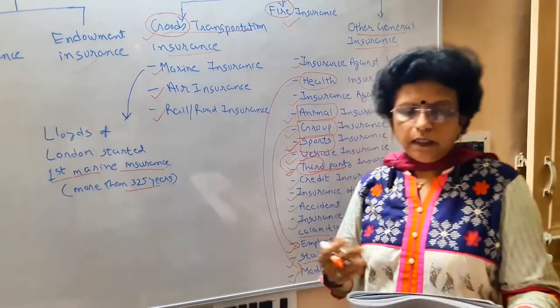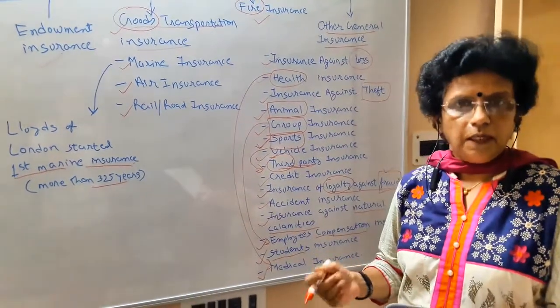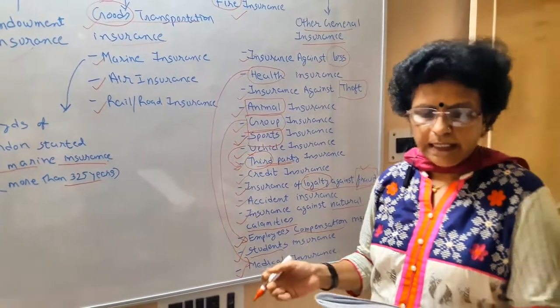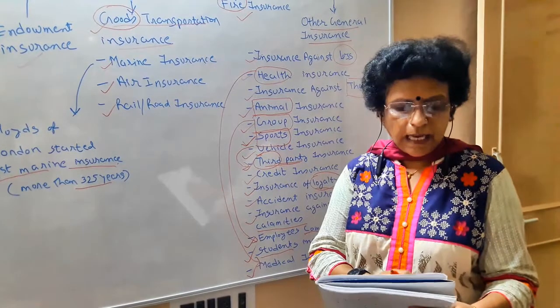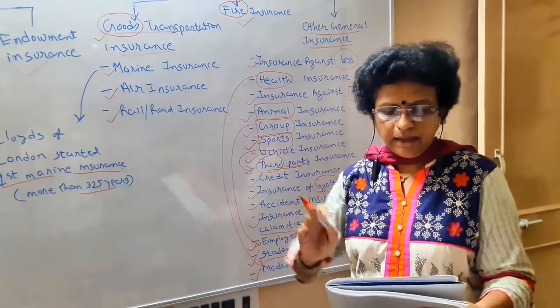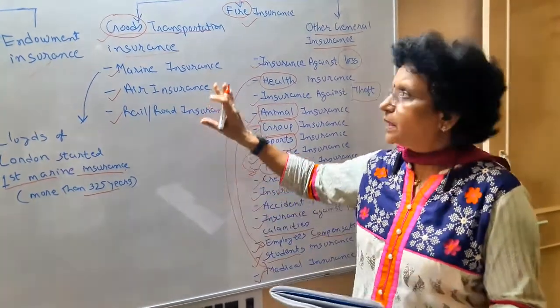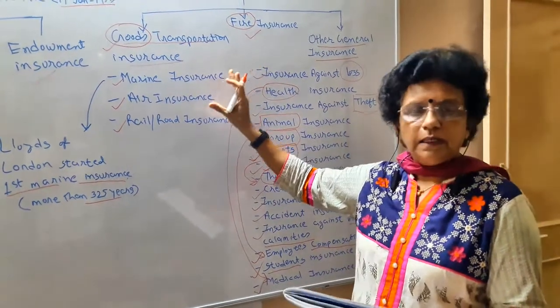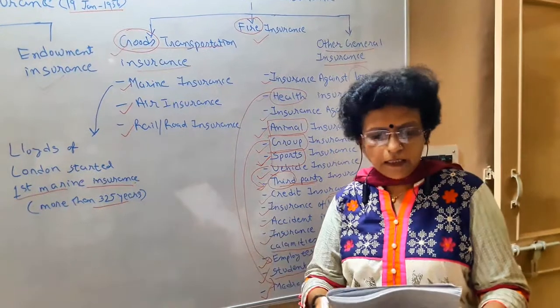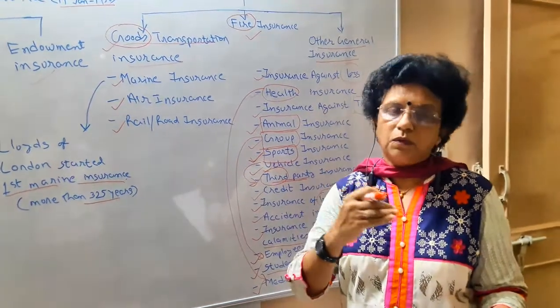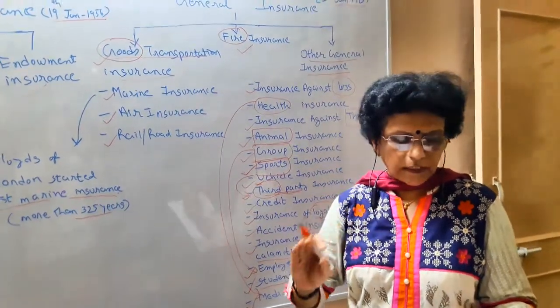For that, the Insurance Regulatory and Development Authority, that is IRDA, was established by the government under the IRDA Act 1999 onwards. Earlier, this body allowed foreign investment into insurance up to 26% only.